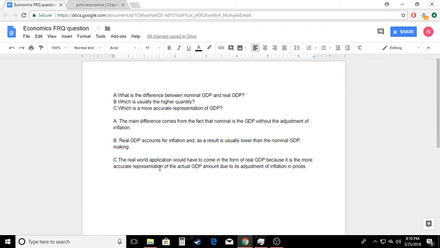Sorry. The real world application would have to come in the form of real GDP because real GDP is the more accurate representation of the number, the actual amount. And nominal would just be an estimate that isn't affected by the inflation of prices or other outside influences that would influence GDP. And that pretty much answers the whole FRQ.